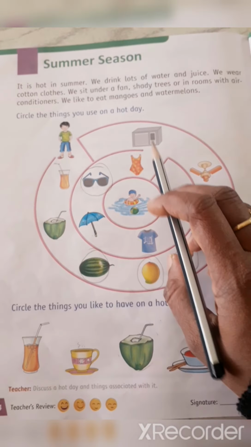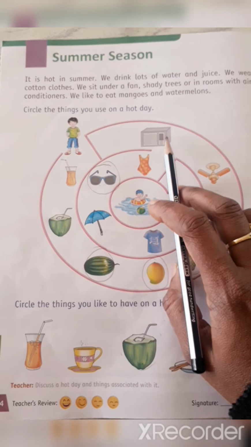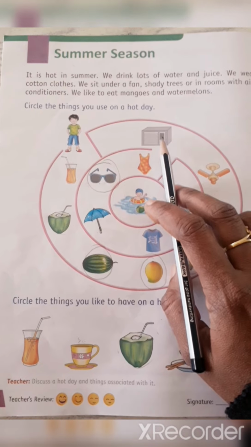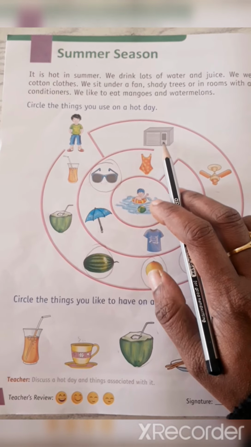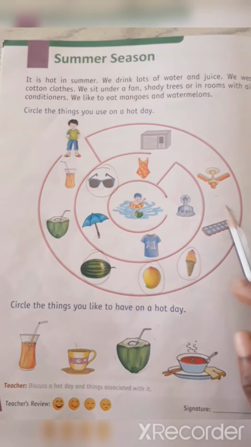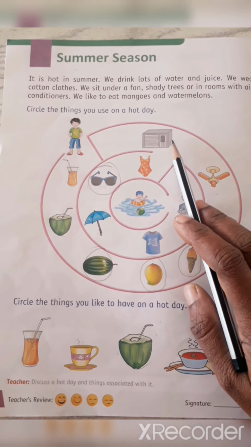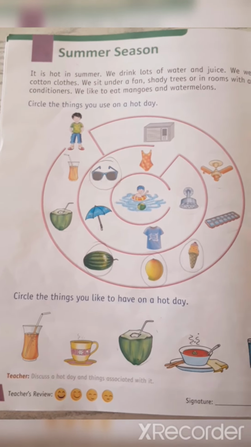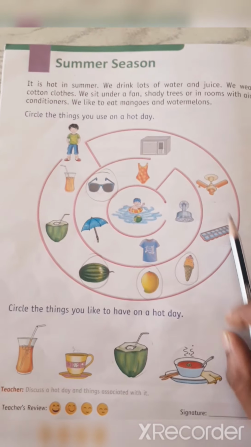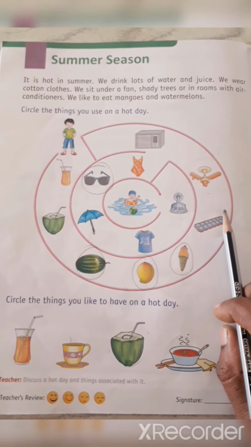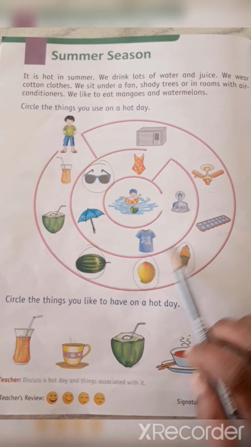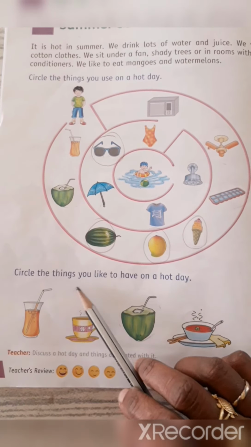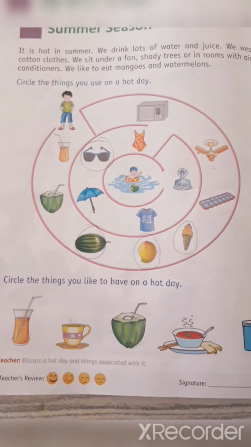Understood? This is microwave. We make some hot things in microwave baking. Okay. So we do not use in summer season this microwave hot things. Okay. So we use only cold things. We like to eat cold drinks or cold things. Understood?